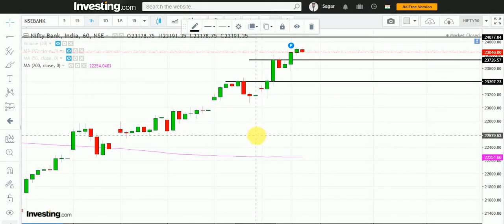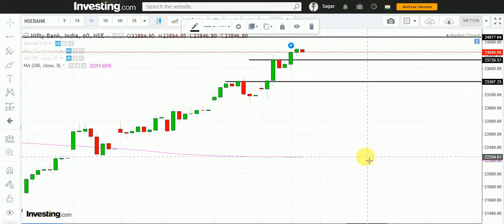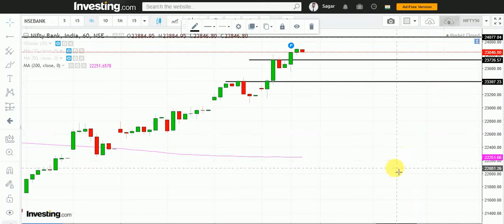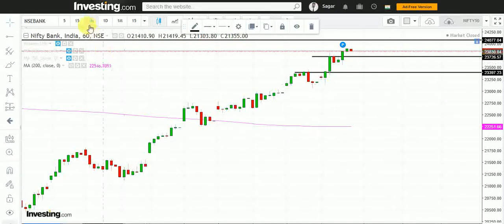So again same criteria, we have to wait for confirmation whether it is near support or near resistance. We can take a sell call near a resistance, otherwise we can take a buy call near a support. It depends on market situation. If the market comes near support and at that time global markets are in red, we have to wait for a breakdown of support. That time we will not take a buy call, and vice versa. If the market comes near a resistance and at that time global markets are very bullish, we will wait for a breakout of that resistance and then take a buy call.